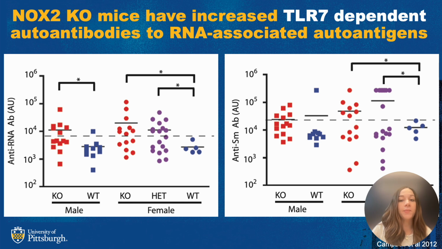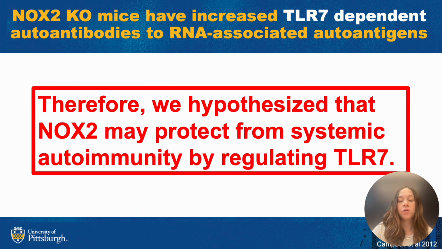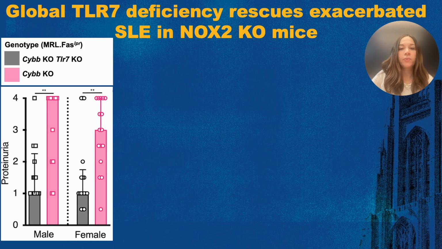One clue comes from previous data from our lab showing that NOX2 knockout mice actually have increased anti-RNA and anti-Smith autoantibodies, and it is known that these autoantibodies are dependent on TLR7. So, we hypothesize that NOX2 may protect from systemic autoimmunity through the regulation of TLR7. We first wanted to test this hypothesis globally to determine if global deletion of TLR7 could rescue the exacerbated SLE seen in CYBB knockout mice.